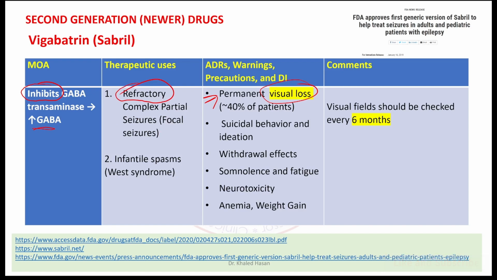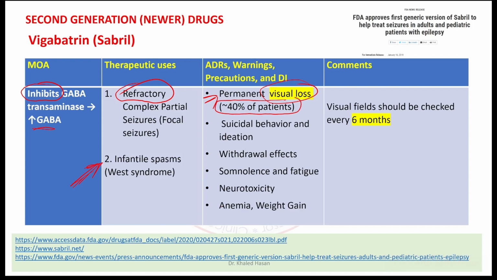Vigabatrin, Sabril, is used for patients with refractory partial seizure. It could be used for patients with infantile spasm in children with a syndrome called West syndrome. What is the drawback or adverse drug reaction? This medication causes visual loss in 40% of patients.